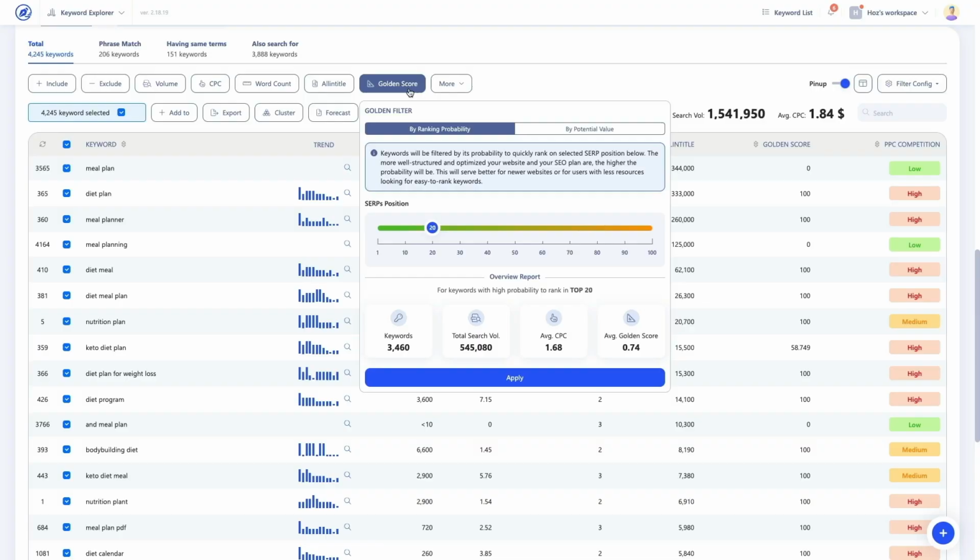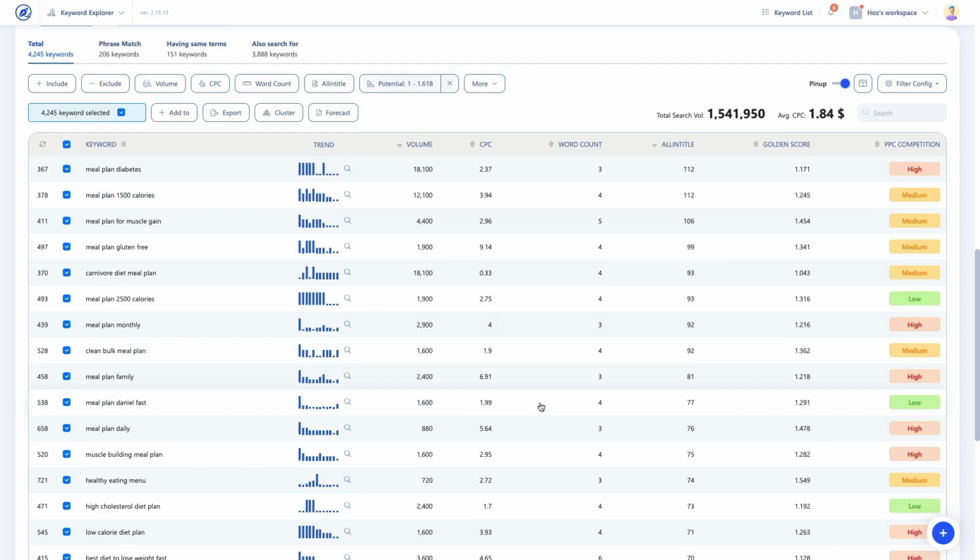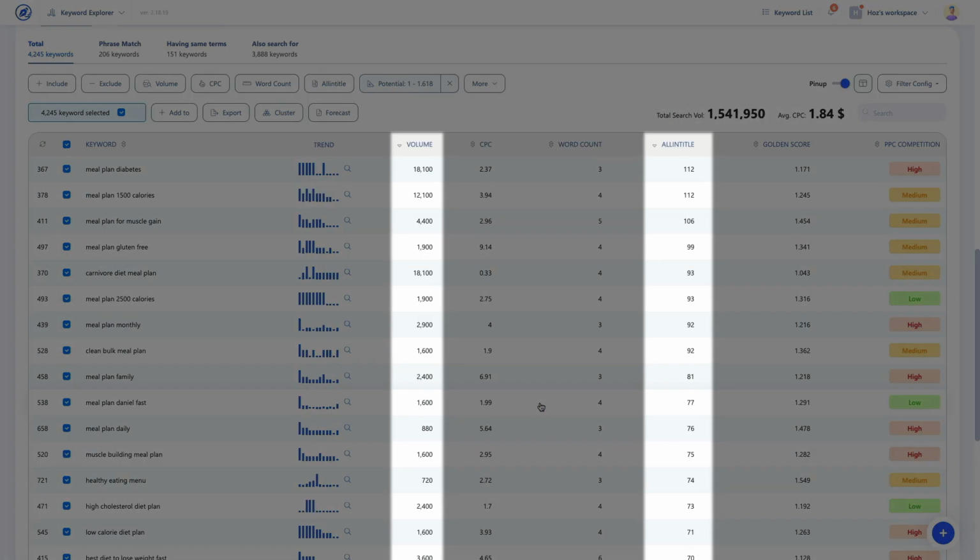Let's see an example. I'll switch to the By Potential Value tab. The slider is already set to the highest recommended golden score. This ensures we capture as many keywords with commercial potential as possible while keeping the competitive score within reason. I'm going to click Apply to filter my keyword list. And now I have a list of keywords that are reasonably competitive and can bring a lot of value to my site.